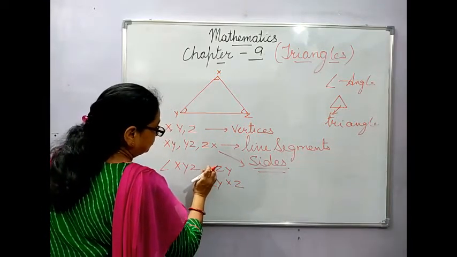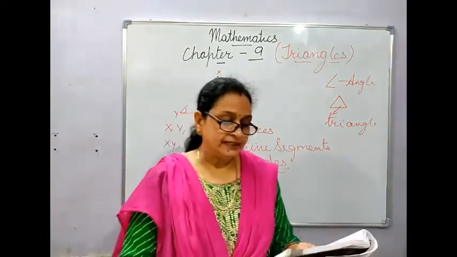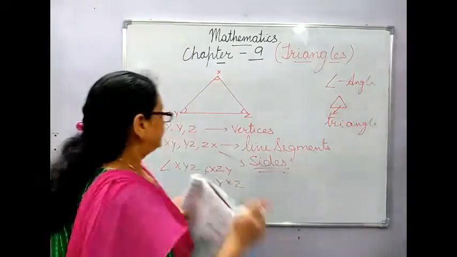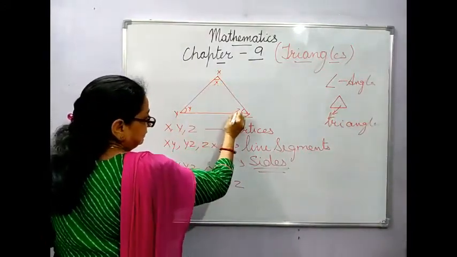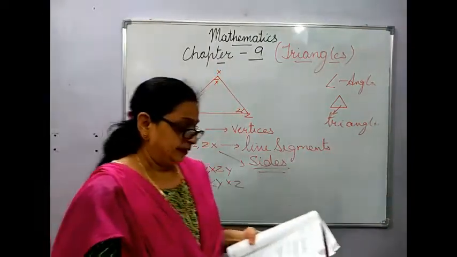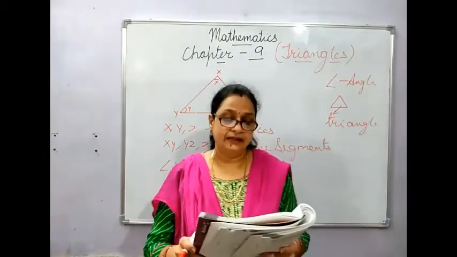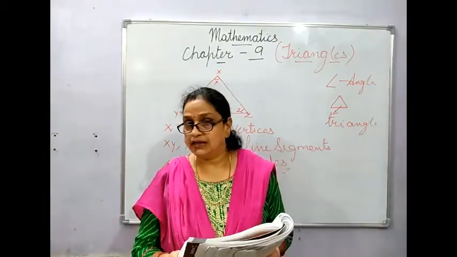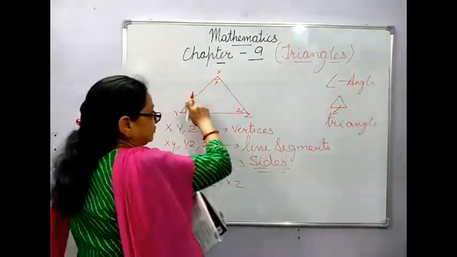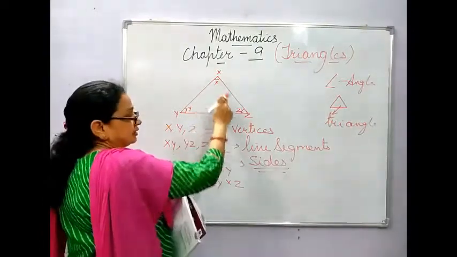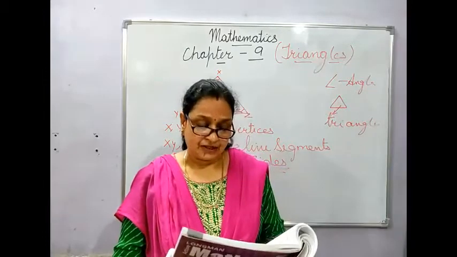So this is how you are making the 3 angles. These angles can also be represented as angle Y, angle X and angle Z. The 3 sides and the 3 angles of a triangle taken together are called the 6 elements of a triangle. How 6? 3 sides and 3 angles.